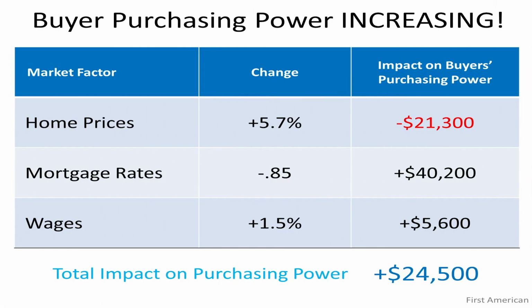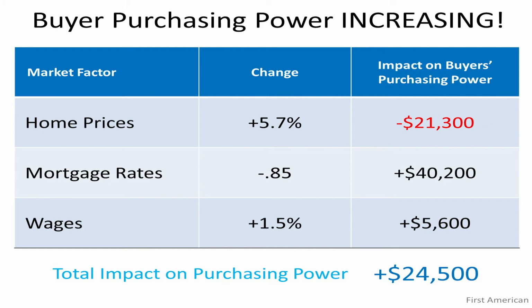The second slide I'd love to share with you is the increase of the buyer purchasing power, right? There are three market factors that affect affordability. Number one is home prices. Number two is mortgage rates. And number three is your wages. So home prices had gone up 5.7% on average. That actually decreased the buying power by about $21,300.